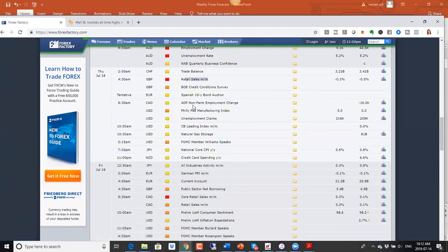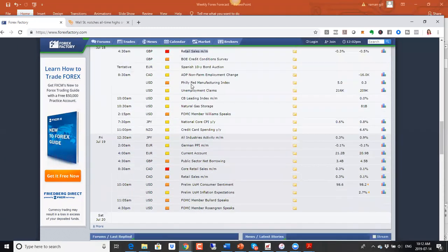So British pound can be volatile this week. And then we have a Philly Fed manufacturing index here, more FOMC members speaking. And then Friday, we have core retail sales out of Canada and the consumer sentiment number, as well as FOMC members. So tons of FOMC members speaking right now.